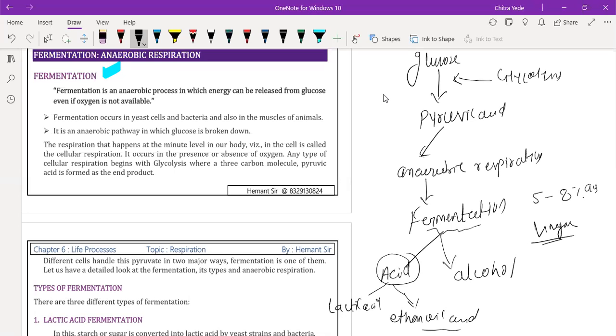Fermentation also has industrial use for the formation of lactic acid. Lactic acid is very common nowadays. It is present in the form of yogurt, and probiotics are present there. Generally, good bacteria are present there. When they enter our body, they boost our digestive system.